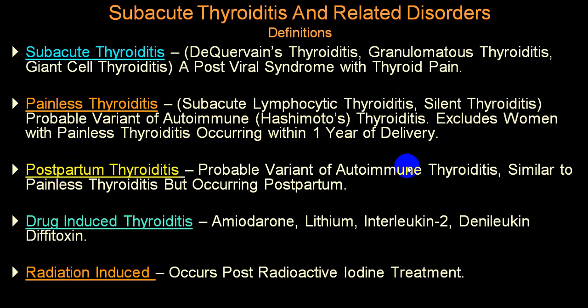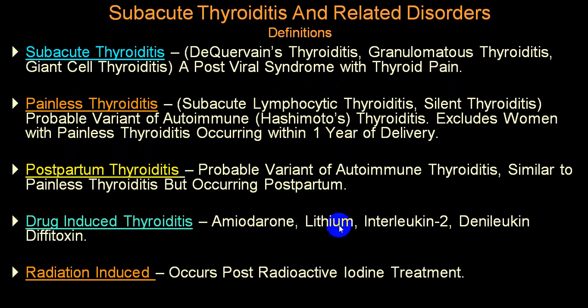Postpartum thyroiditis is again a variant of autoimmune only. It can be painful, it can be painless. By and large, it is painless. So in the painless variety, you come across silent thyroiditis, postpartum thyroiditis, and Hashimoto's thyroiditis. These are all variants of autoimmune.